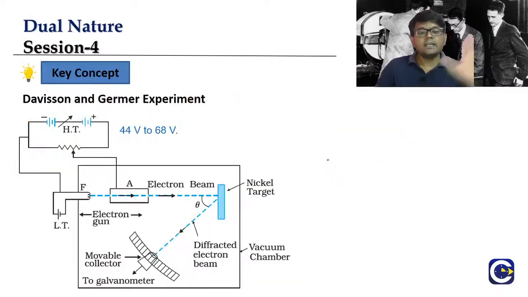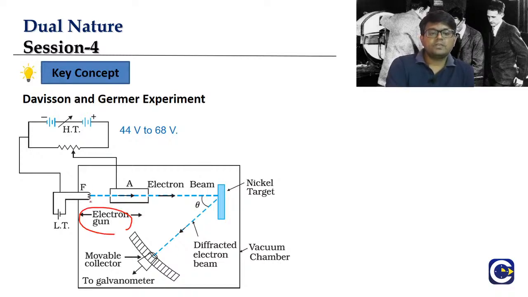Let's quickly take a look at this experimental setup, guys. Here we don't have any equations. We just have to understand the experimental setup of Davisson and Germer and their conclusion. We have what we call an electron gun, which is an LT, low tension, basically low voltage.